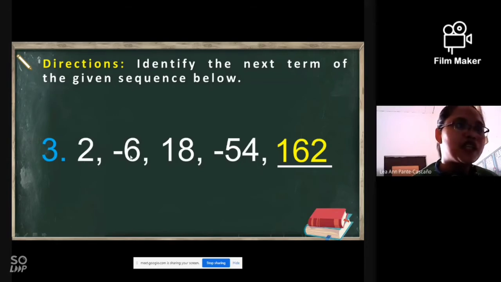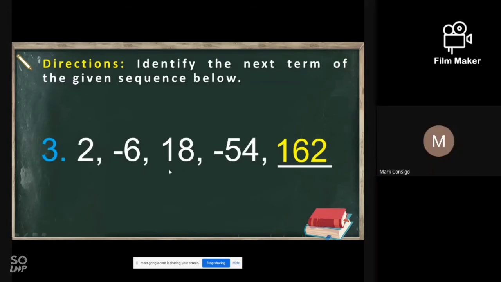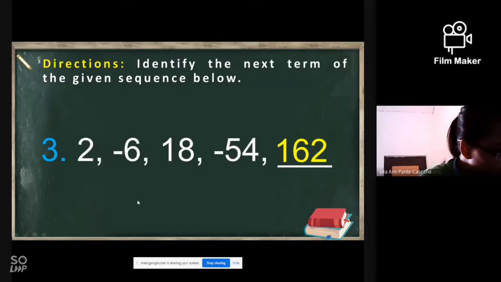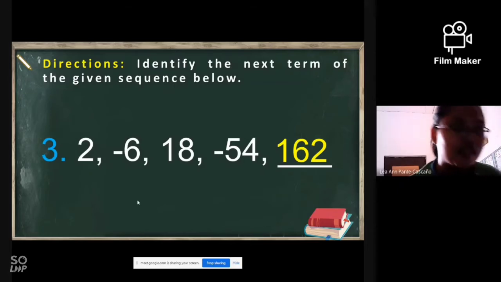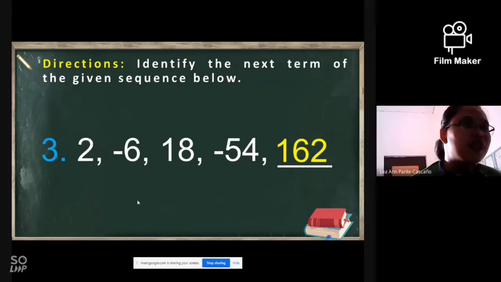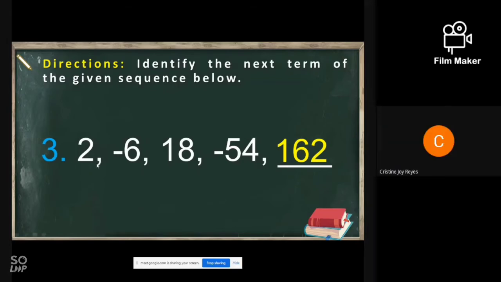So 2 plus 4 is 6. But then if we have 6 plus 4, that is not 18. Right? Multiplication? CJ, you're there. Subtracted by 8, ma'am.